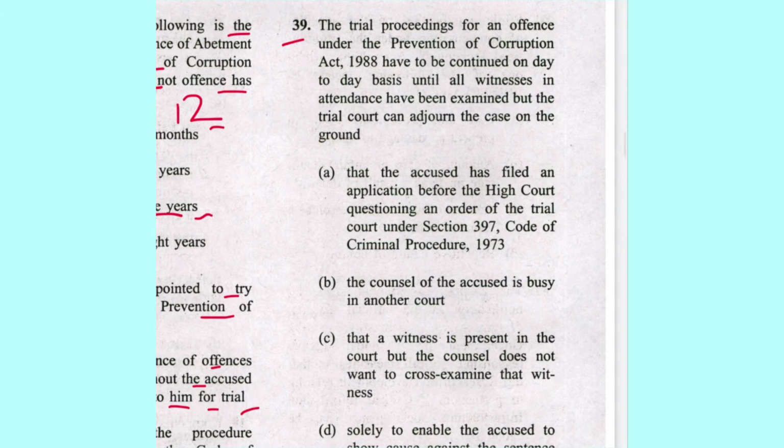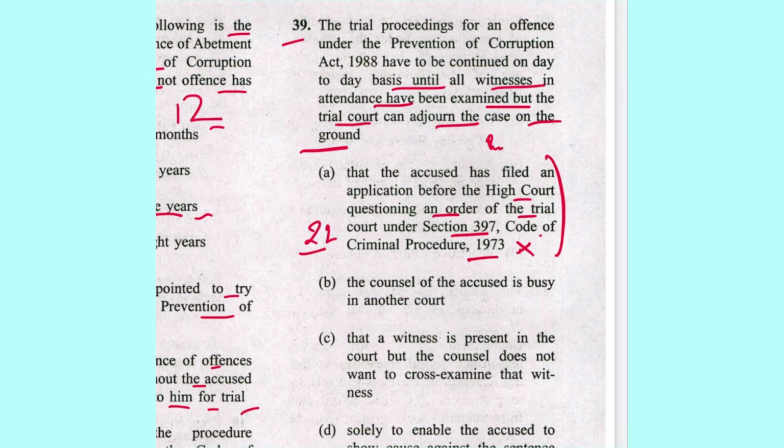Next, 39. The trial proceeding for an offence under PC Act have to be continued on day-to-day basis until all witnesses in the attendance have been examined, but the trial court can adjourn the case on the ground that the accused has filed an application before the High Court questioning an order of trial under section 397 CRPC. No, this is wrong. How? The proviso in section 22 of PC Act mentions that proceeding shall not be adjourned, postponed merely on the ground of application under section 397 has been made by the party, and specific court has not been mentioned, so it is also applicable on High Court.